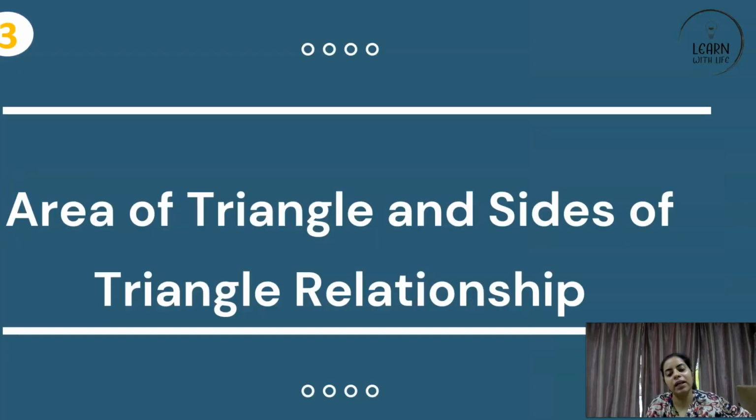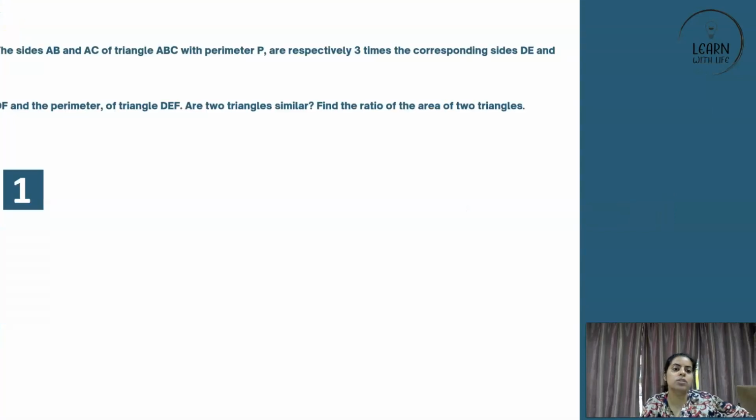Right? Area of triangle and sides of triangle relationship. So we all know the area of a triangle is usually calculated by Heron's formula if the triangle is not a right angle triangle. And the sides of the triangle means the dimensions. So is there a relationship between the area of a triangle and the sides of a triangle? That we are going to see here. Yes, there is one.